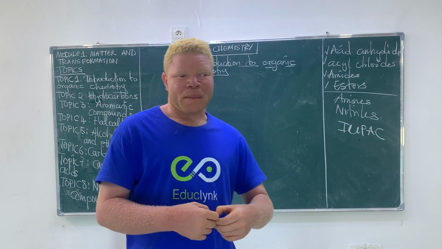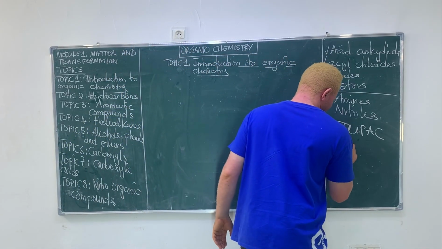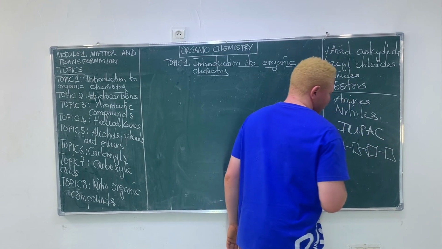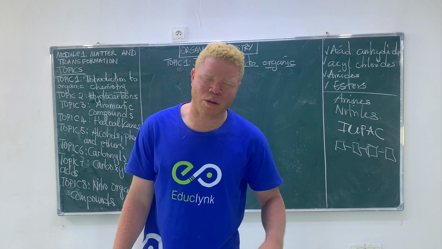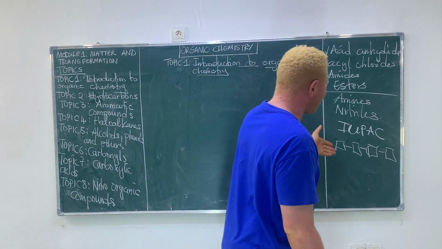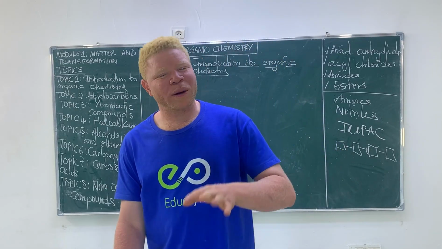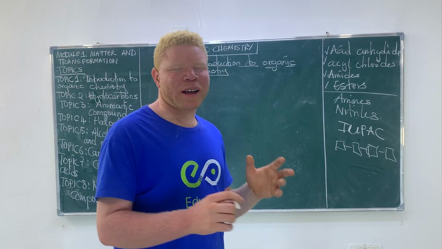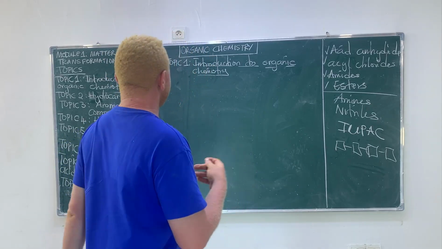So let's say we have an organic molecule like this. This organic compound has four carbons. The nomenclature will be done in a systematic way. The number of carbons gives you the prefixes. So this is the first rule.